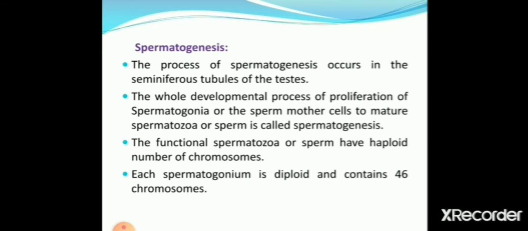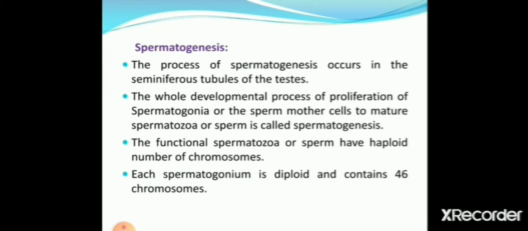Spermatogenesis. The process of spermatogenesis occurs in the seminiferous tubules of the testes. Students, you have studied the structure of testes. You have seen that so many seminiferous tubules are there which form sperm.